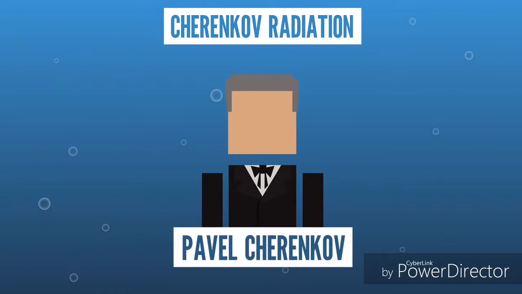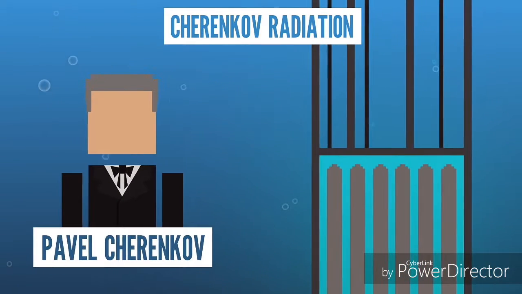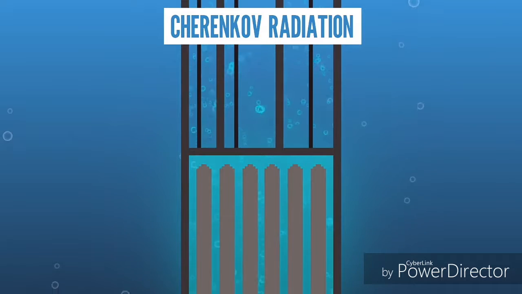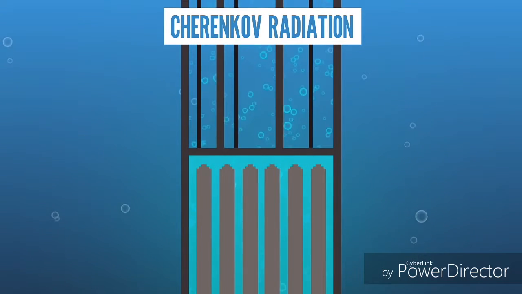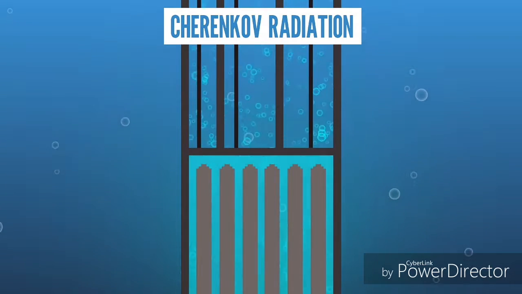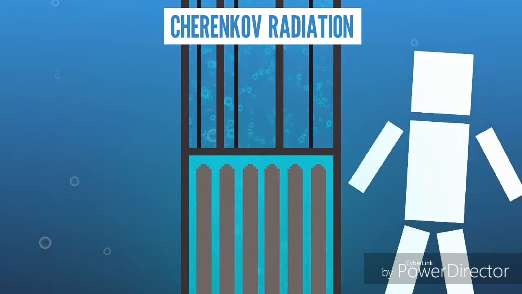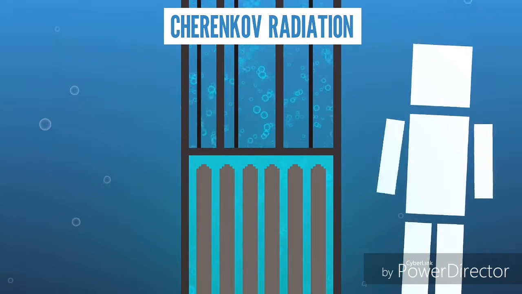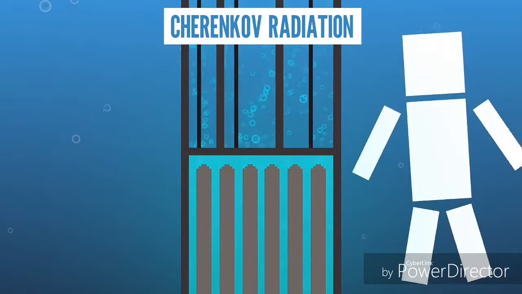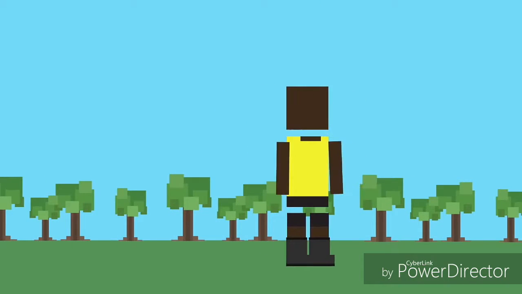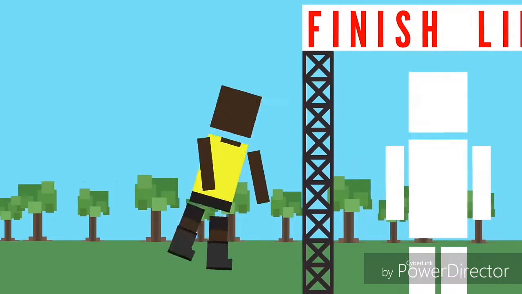Named after Pavel Cherenkov, this type of radiation can be seen as a bluish-white glow in places like the pools of water that surround nuclear reactors. In these instances, electrons from the reactors are moving through the water faster than light is moving through the water, creating what we see as the faint blue glow. It's similar to a sonic boom, but with light instead of sound. Going faster than light in this way is kind of like having Usain Bolt wear iron boots so that you can beat him. But hey, a win's a win.